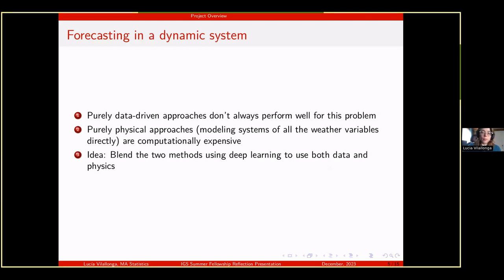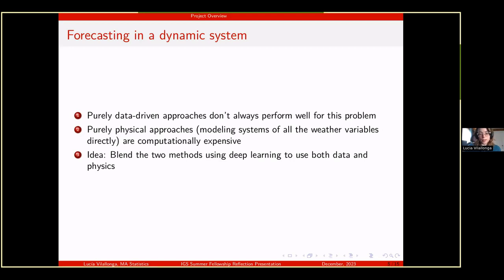There are two main frameworks for forecasting in a dynamic system. The first is purely data-driven, but these approaches don't always perform well for this kind of problem. The second is physical approaches, or what's called numerical weather prediction, which involves modeling systems of all the weather variables directly. However, this is computationally expensive and difficult to do.